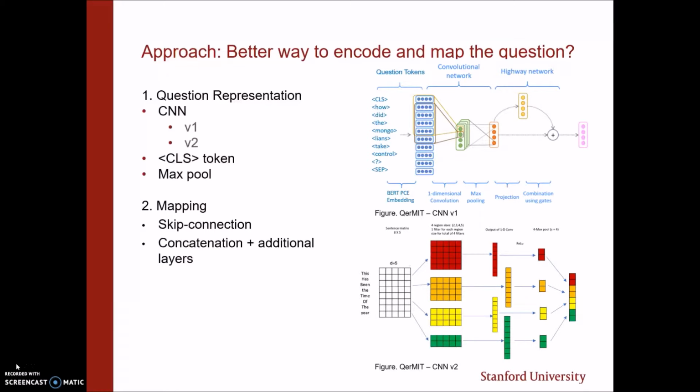This was done so that when we concatenate the outputs of these 4 filters, we get back a feature vector of the same length. BERT is also known to capture all the meaning of the question in the CLS token of its sequence, so we tried using that. Another method we tried was max pool, where we take the max pool between all the question representation vectors. We also tried different methods for mapping. First was skip connection, where we do an element-wise multiplication of the question representation onto the context, and then feed forward the original context token representation. Another method was concatenating the question representation and the context representation and adding additional layers to better capture the question into the context.